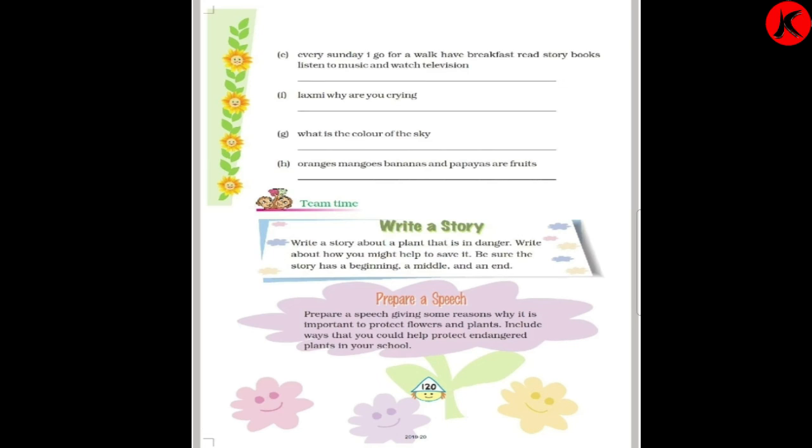Team time. Write a story about a plant that is in danger. Write about how you might help to save it. Be sure the story has a beginning, a middle and an end. Now this story you have to write by yourself. Try to write it out. How will you protect a plant that is in danger? Write a short story. This also you have to write in the notebook. This exercise you are going to write in the notebook.